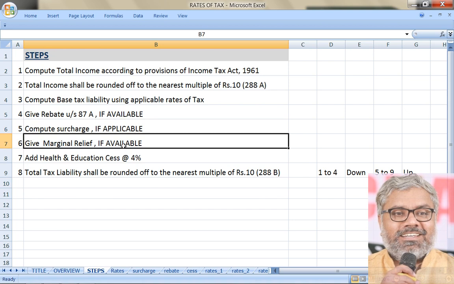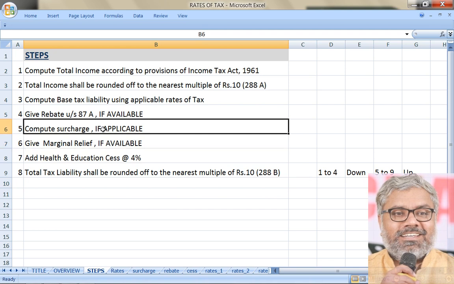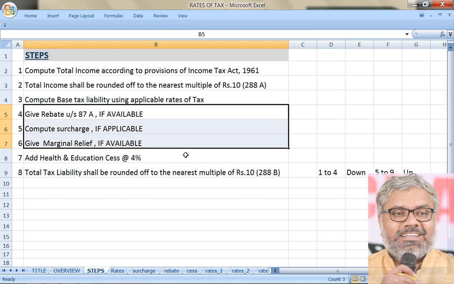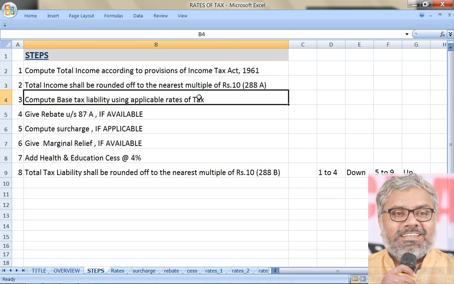Steps 4 and 5 in one case, impossible. Steps 4 and 6 also in one case, impossible, because marginal relief applies only when there is a surcharge, and when there is a surcharge, there is no rebate. So 5 and 6 might be there, or only 4 might be there, or only 5 might be there, or nothing might be there. There may not be rebate, surcharge, or marginal relief. All these are possibilities. That is why if applicable, if available, has to be very clearly identified.